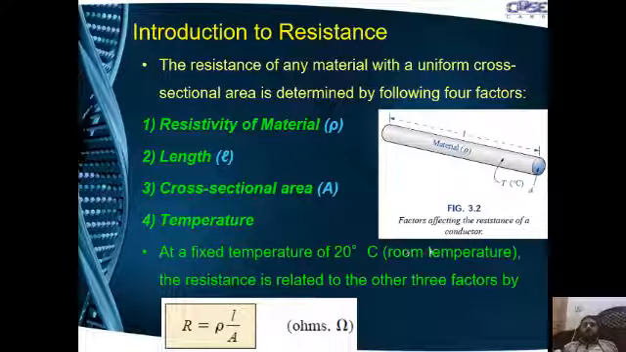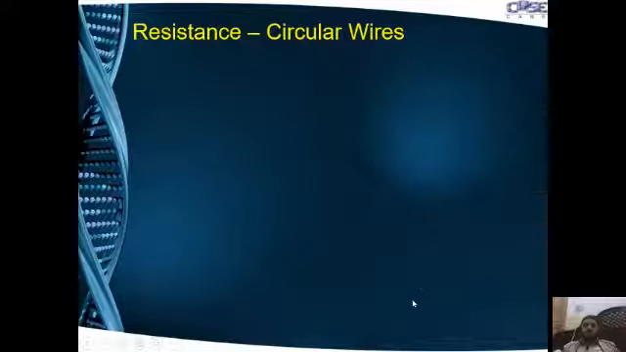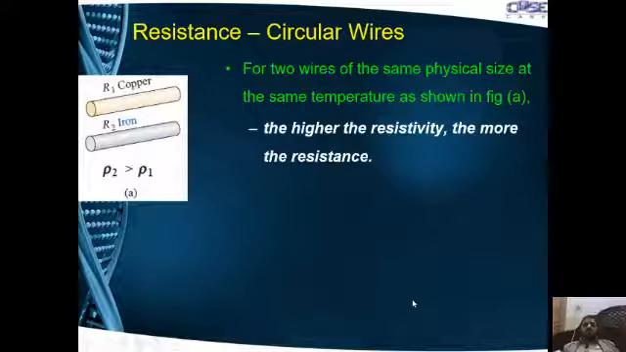At a fixed temperature of 20 degrees centigrade, which is room temperature, the resistance is related to the other three parameters by this relationship: R is equal to rho L over A. Rho is the resistivity, L is the length, and A is the cross-sectional area. So here we can compare these two pieces of wire. For two wires of the same physical size at the same temperature, the higher the resistivity, the more the resistance.